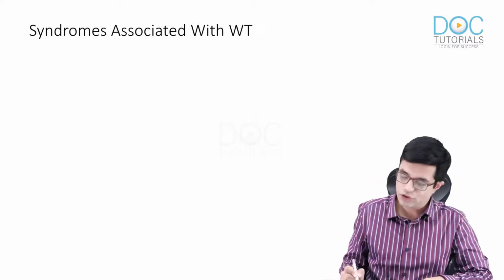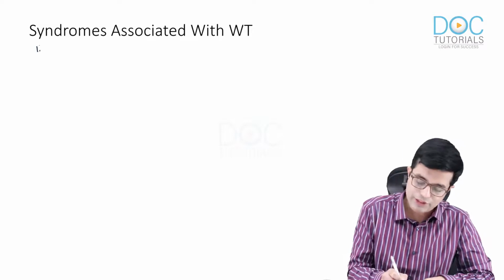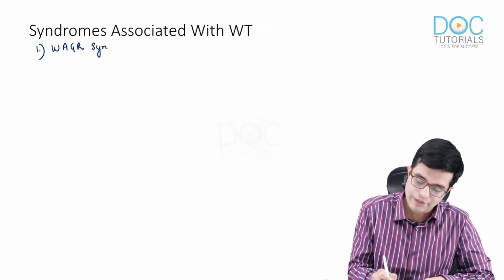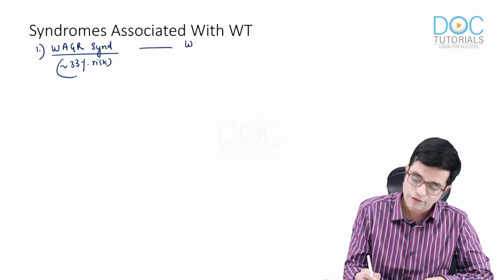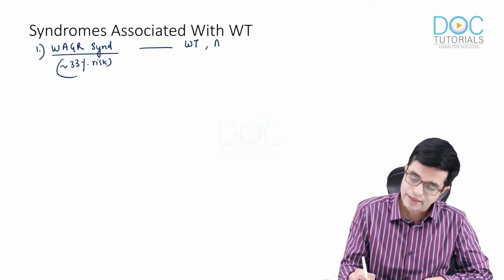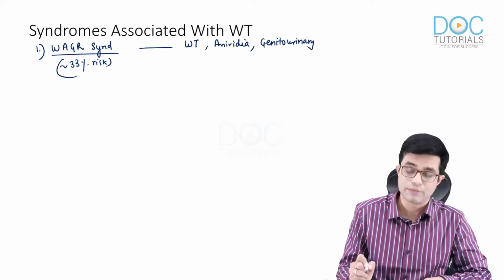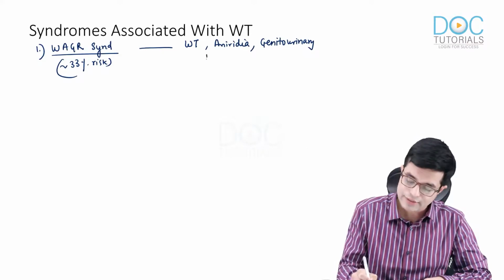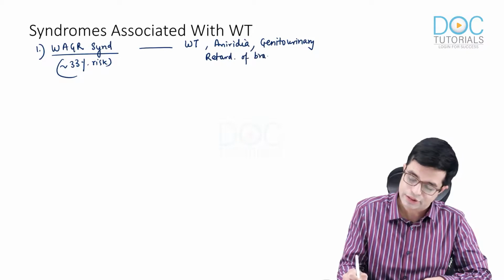The three common syndromes associated with Wilms tumor, the first common one is WAGR syndrome. WAGR syndrome carries approximately 33% risk of developing Wilms tumor. WAGR stands for Wilms tumor, aniridia, that is bilateral absence of iris, genitourinary malformations or genitourinary abnormalities, and R stands for retardation of brain, that is mental retardation.